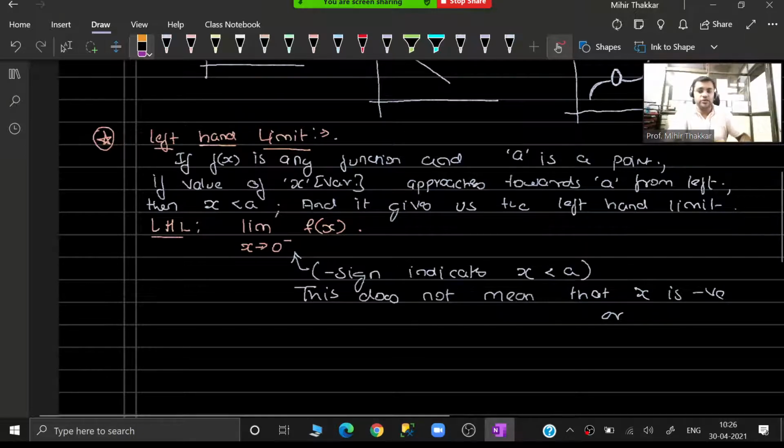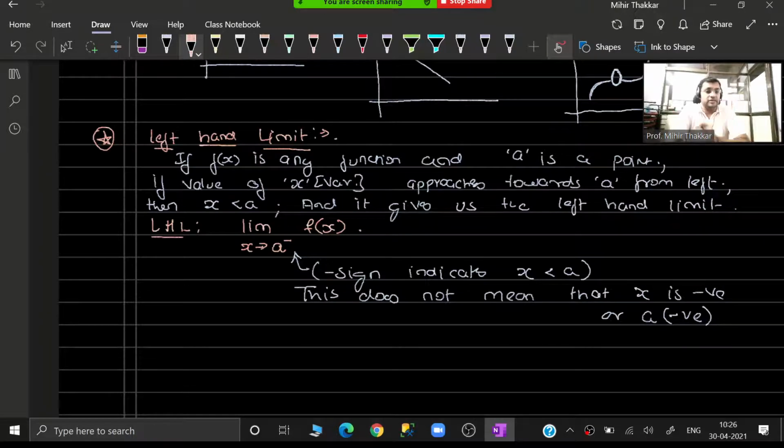We are just trying to indicate over here that x value is lesser than a. It does not have any indication about the value of x or a. A can be negative or positive, x can be negative or positive, but this minus does not indicate that x is negative or a is negative. So I consider over here limit as x tends to a minus of f(x) is a notation, simply a notation for the left hand limit, nothing else.